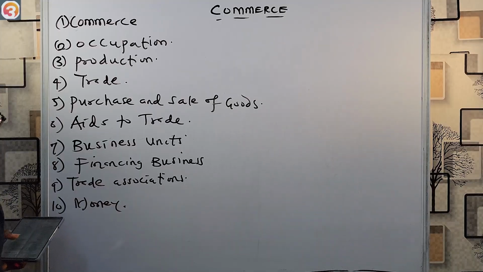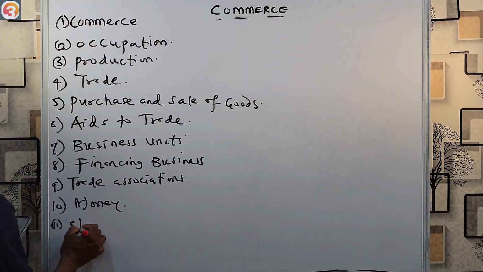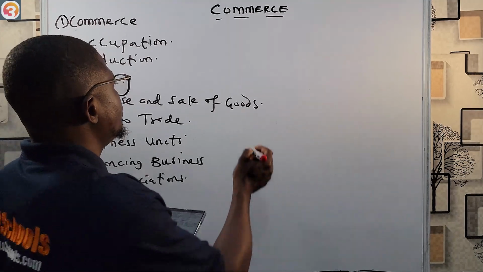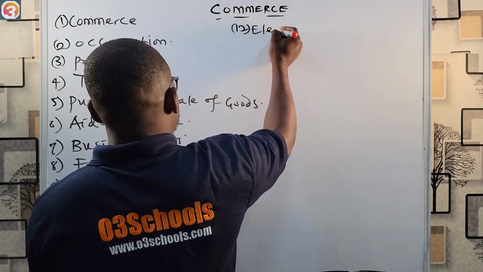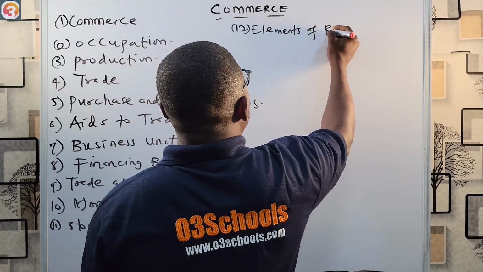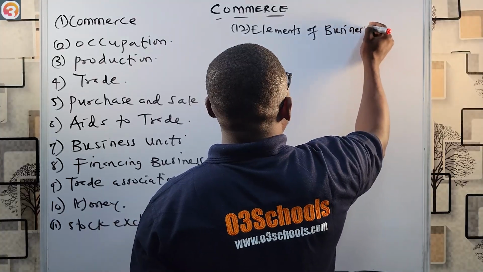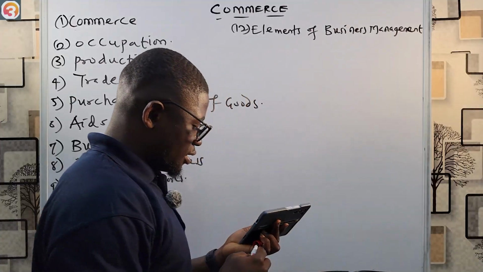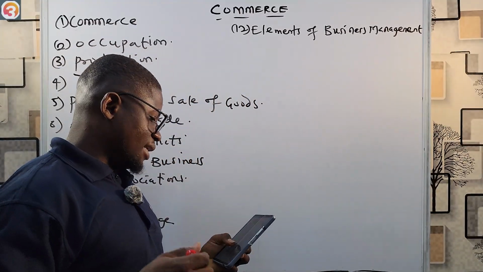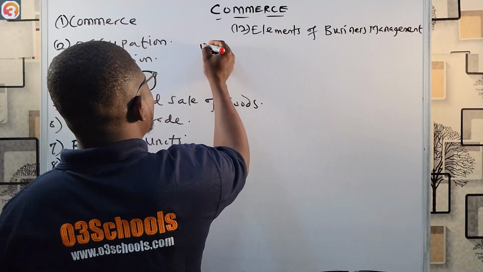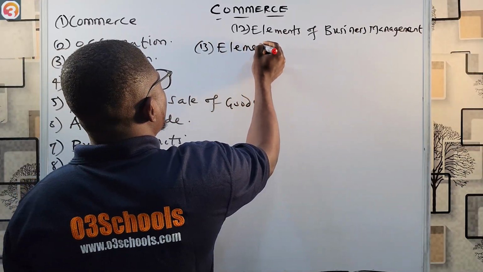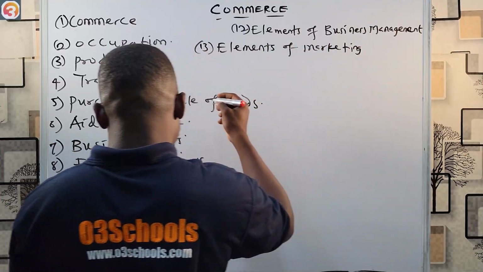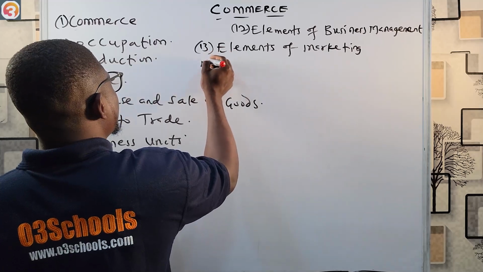Money is the root of all evils. Then number 11, we'll look at stock exchange. Okay, then number 12, look at elements of business management. Then number 13, look at elements of marketing. Okay, then number 14, look at legal aspects of business.